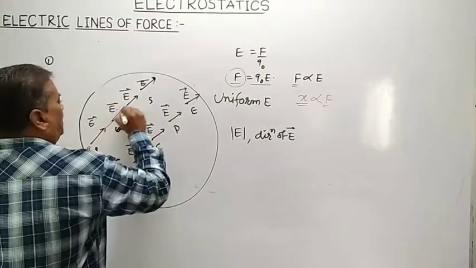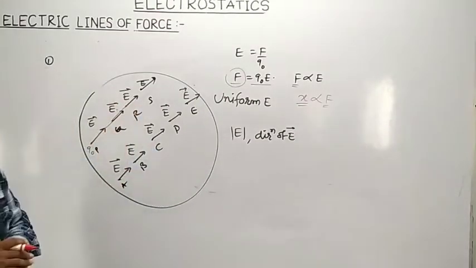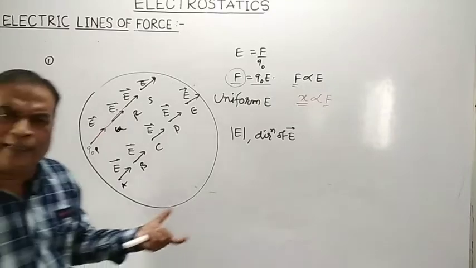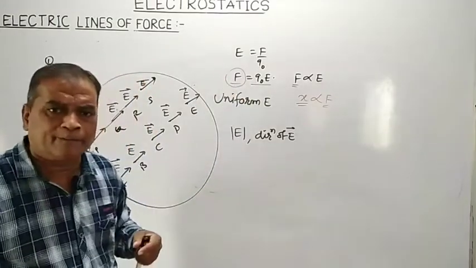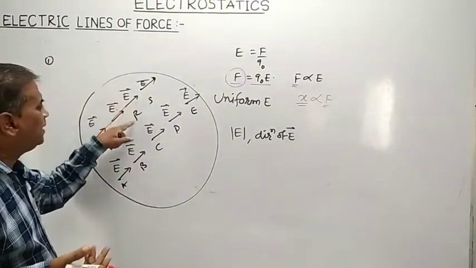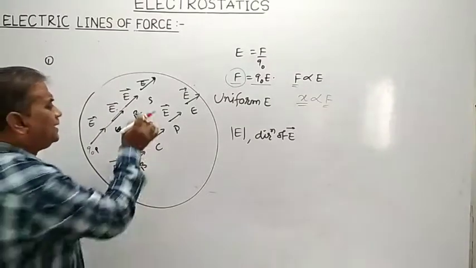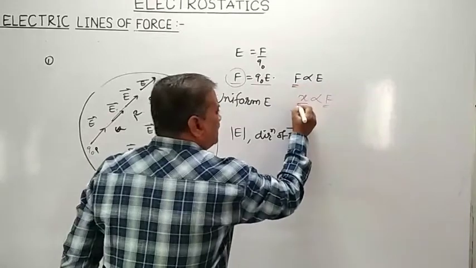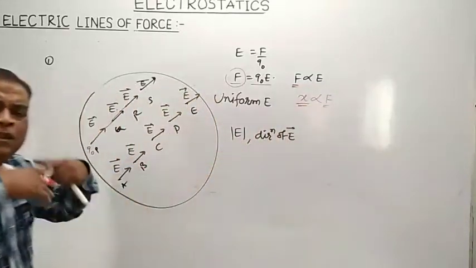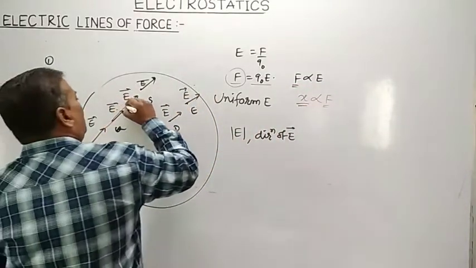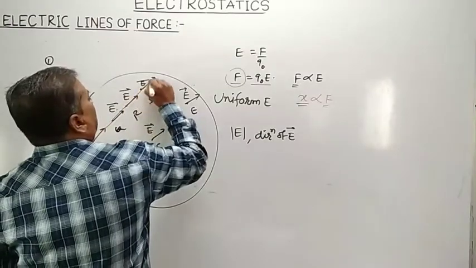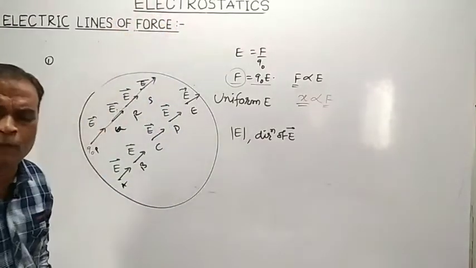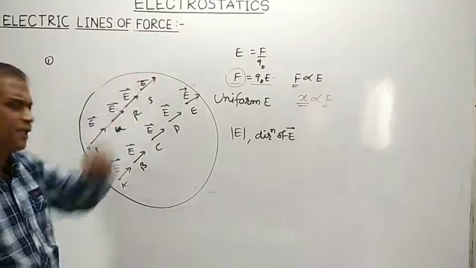So it moves from point P to Q, and it reaches a point R. Again, R is a point in the region of electric field. Electric intensity at point R is the same. Means again that charge Q0 is acted upon by the same force F. So that charge once again undergoes the same displacement from R and it reaches S. So this is the path along which that test positive charge will move.